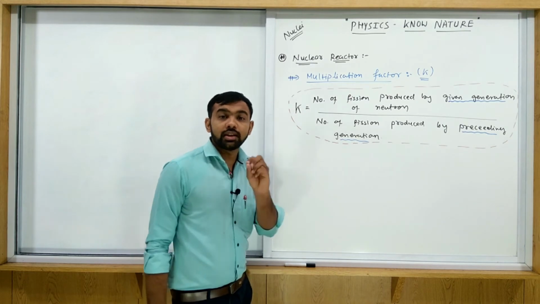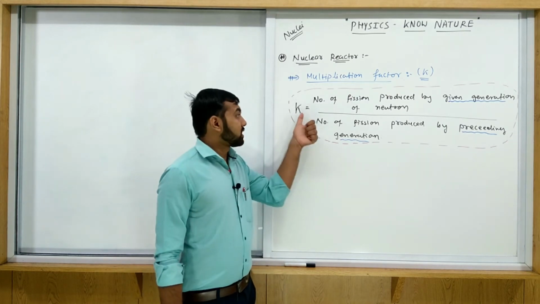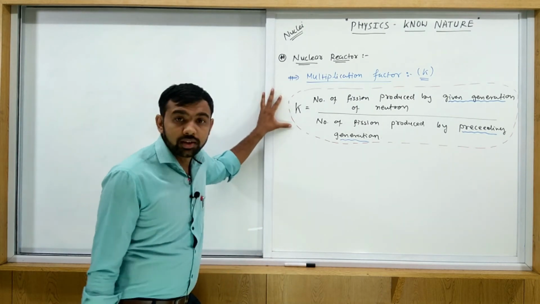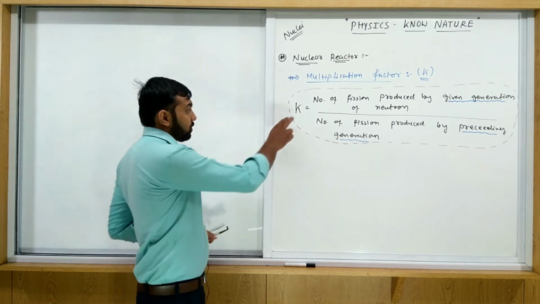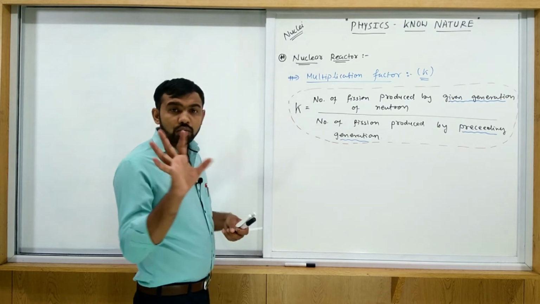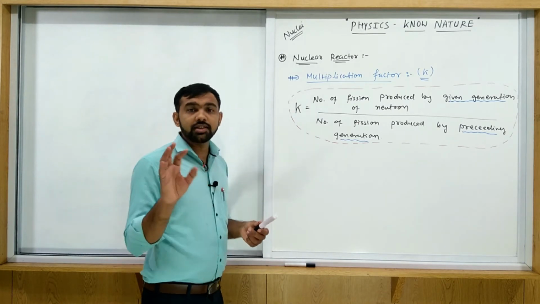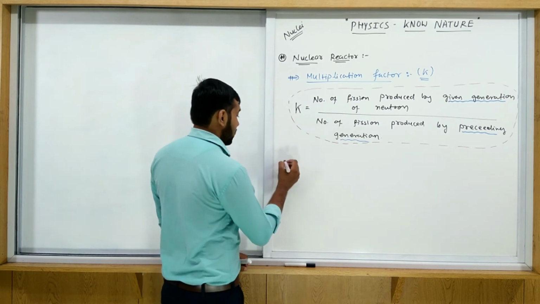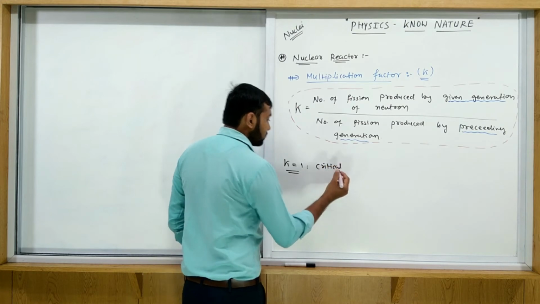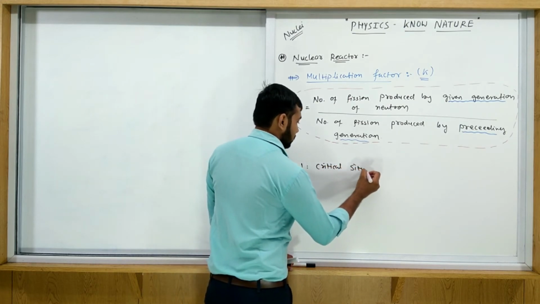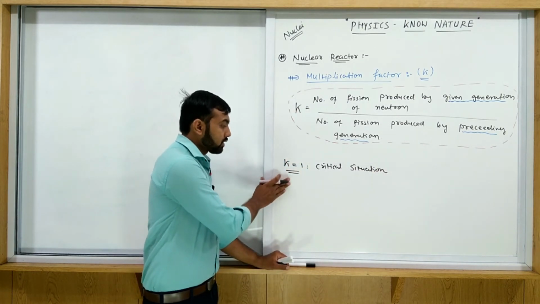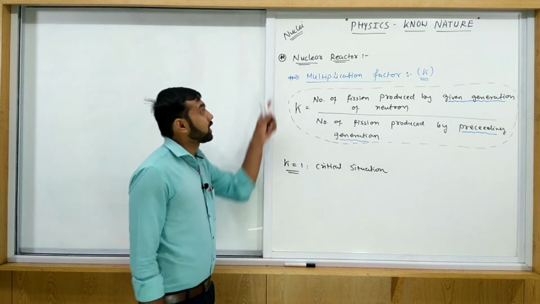Multiplication factor. It means the entire reactor's working depends on K, on the value of K. Let us see if we consider this K, then K for the controlled chain reaction, K is equal to 1. If K is equal to 1, then we call it a critical situation, and this is required for proper working of a nuclear reactor.